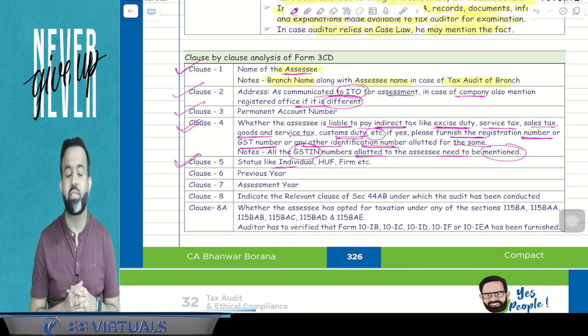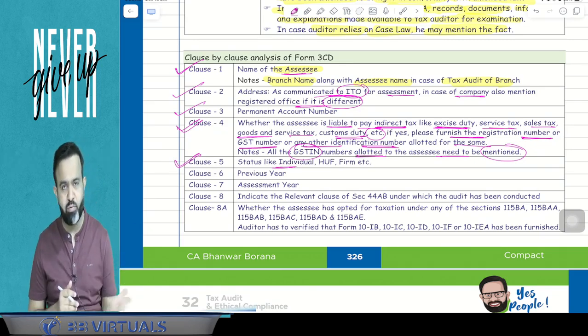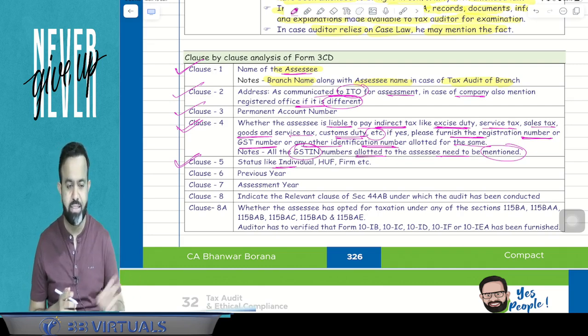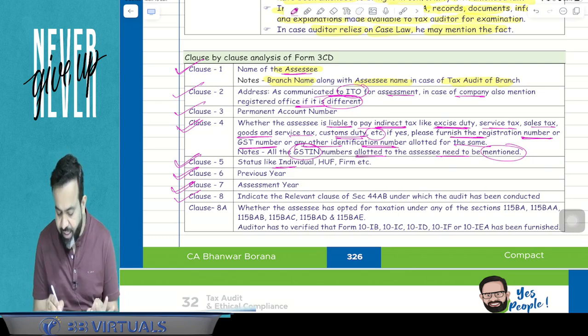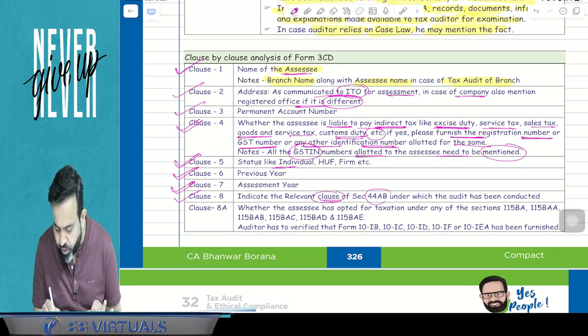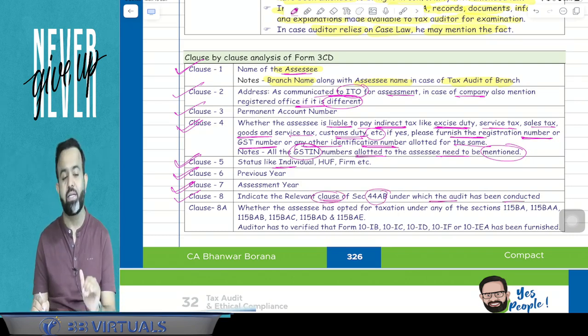What is the status of the assessee, like individual, HUF, firm, company, AOP, BOI, etc.? Clause number 6 is related to the previous year. 7 is related to the assessment year. Now clause number 8 says to indicate the relevant clause of section 44AB under which the audit has been conducted. Means under which clause the audit has been conducted.